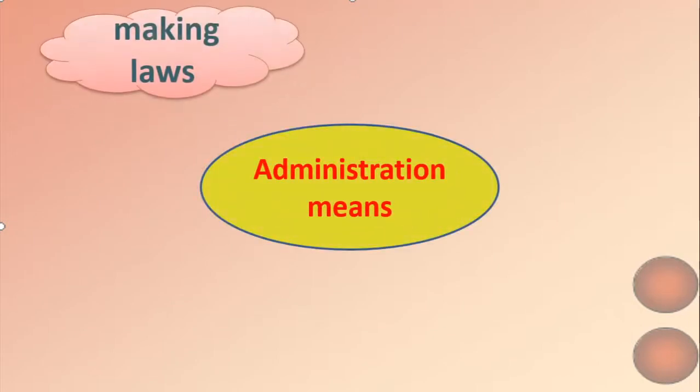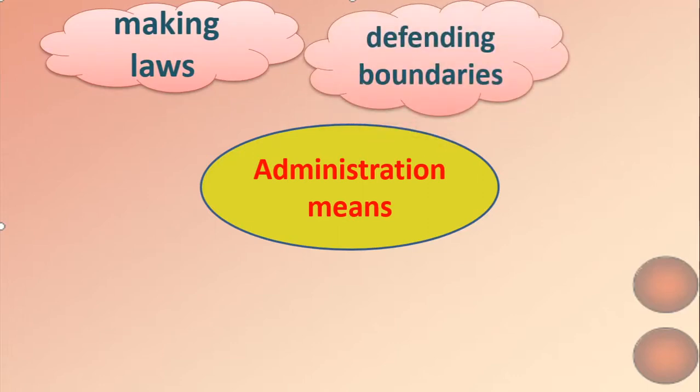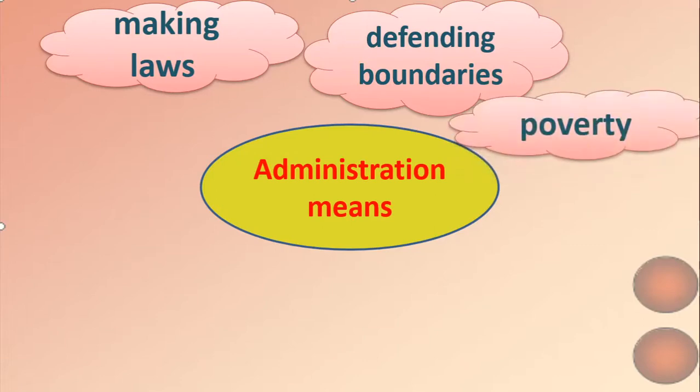Administration of the country here means making laws for the people in the country, defending the boundaries of the country. Now you must be knowing, if you watch TV or read the newspaper once in a while, or hear your parents discussing, there is a lot of trouble happening at our border with China, and India has taken so many steps in order to see that China doesn't enter our boundary. So we are defending our boundary, and also eradicating poverty from the society, that is, seeing to it that the condition of the people becomes better.